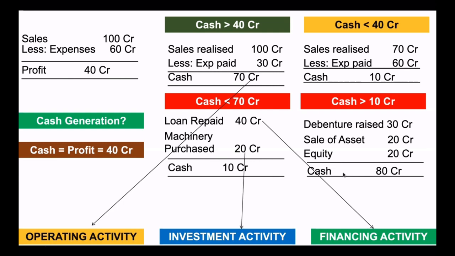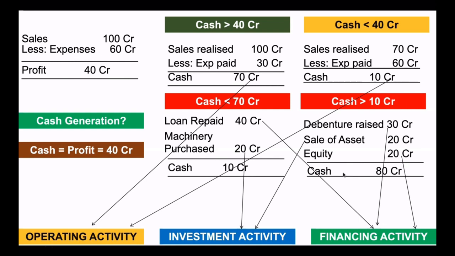Look at this machinery purchase 20 crore. They are investing their money. It's an investment activity. Whereas this debenture of 30 crore money coming in is a result of financing activity. And they have sold assets 20 crore. They are disposing of their investments, a result of investment activity. Whereas this equity 20 crore which had come in is a result of financing activity. And finally the 10 crore cash is a result of operating activity.